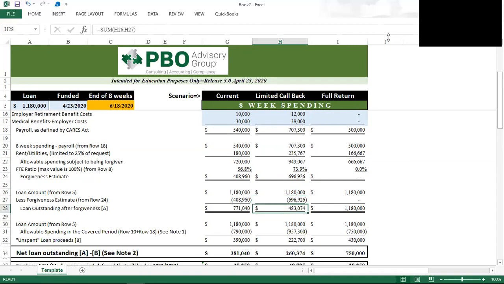So that leaves us with a loan outstanding of $483,000. But as we see in this calculation, we didn't spend $222,000. So if we take the $222,000 and repay that, our loan outstanding after we repay the unspent portion is $260,000. So this illustrates how the program is designed to work by the legislature, and that is we actually will owe less money because we spent more money and we brought people back.